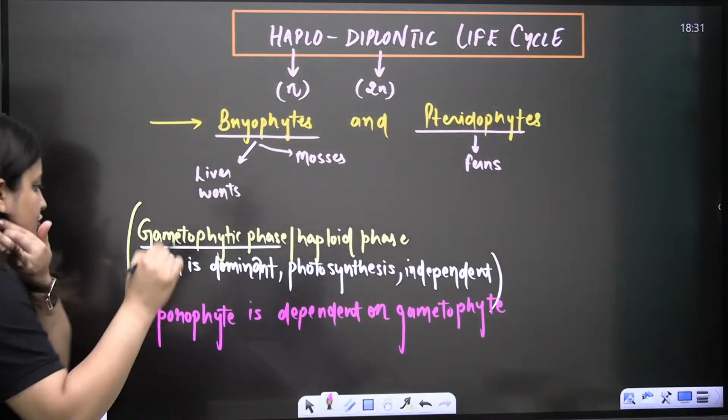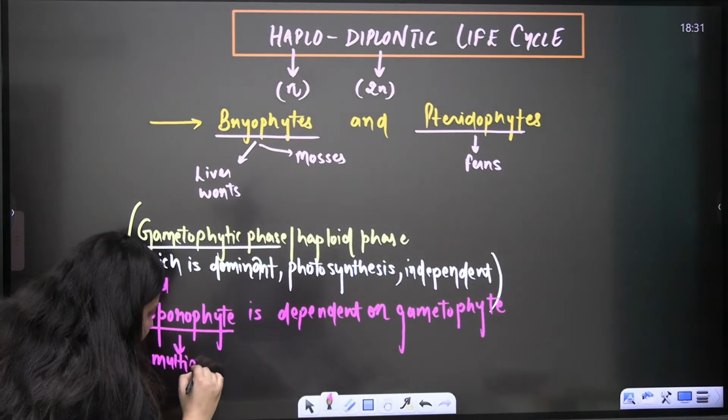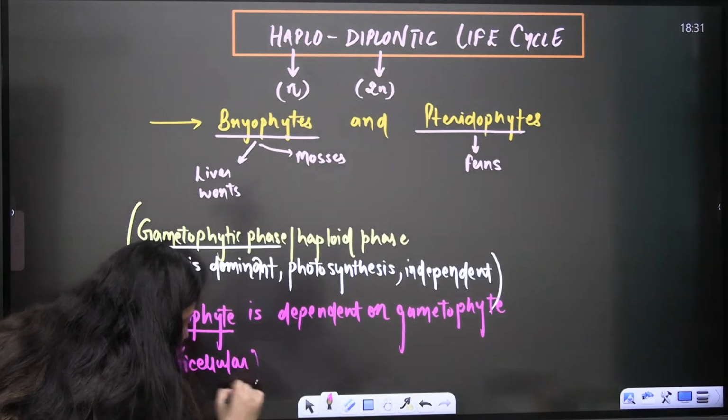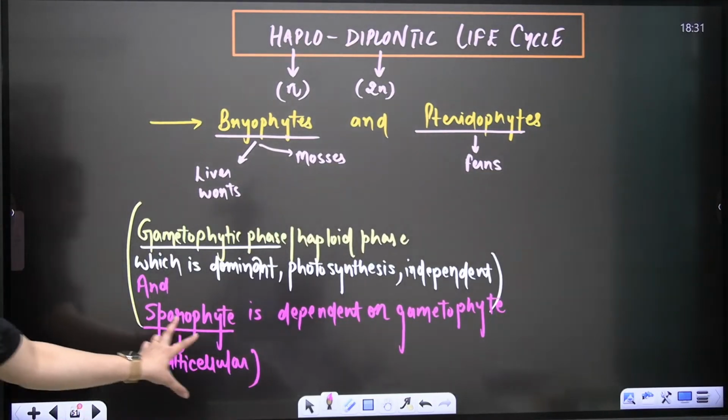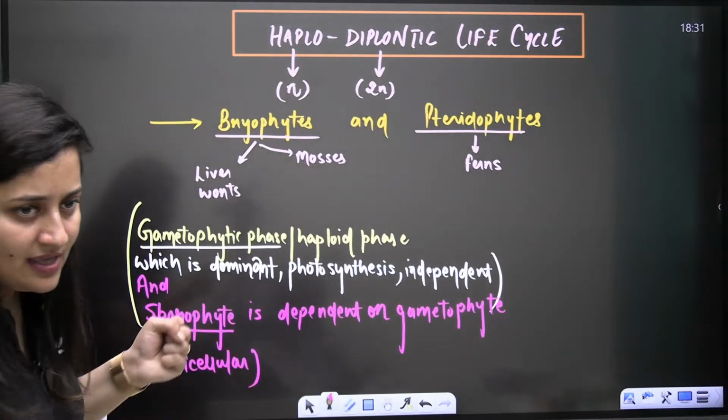Either totally or partially. And moreover, the sporophyte here is multicellular. It is not unicellular like algae. It is going to be multicellular. So it is dependent on the gametophyte. First point clear? It is dependent on the gametophyte.